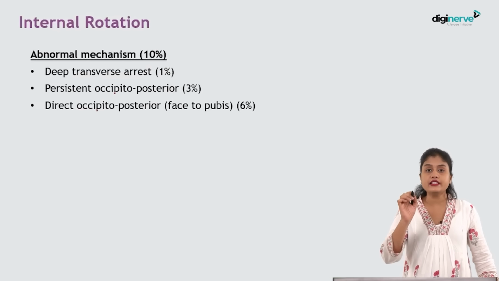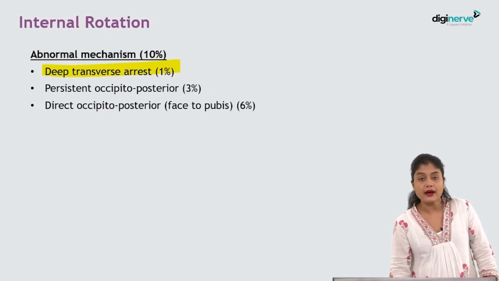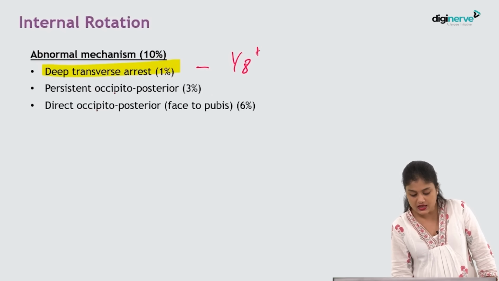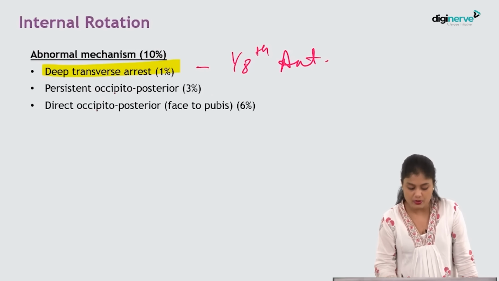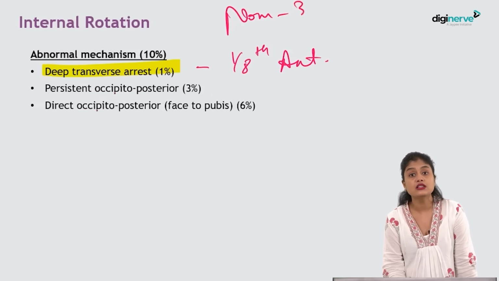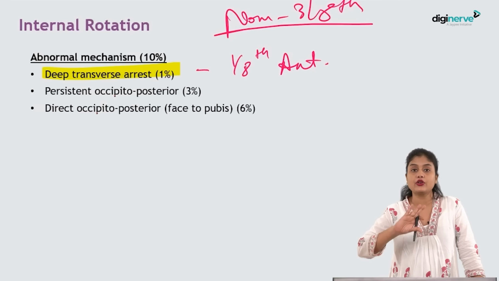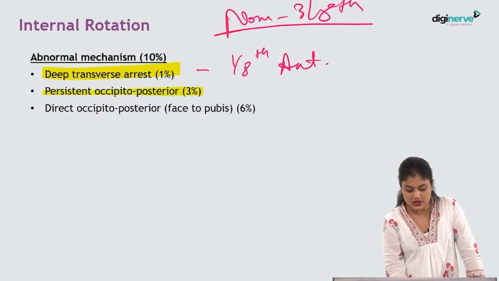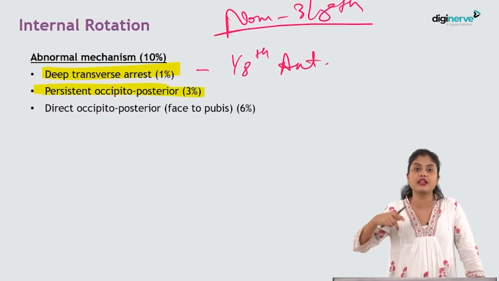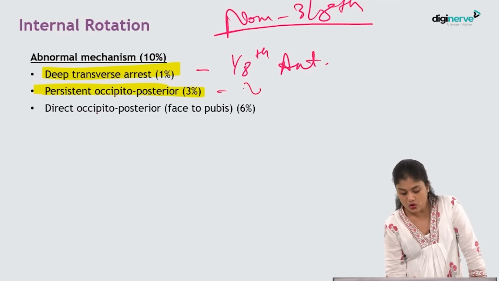So let us repeat the three different mechanisms. Either it will become deep transverse arrest by rotating 1/8 of the circle anteriorly. These are the abnormal mechanisms. Normally, usually it rotates how much? Normal rotation is around 3/8 of the circle, isn't it? But in case of deep transverse arrest, it rotates only 1/8 of the circle anteriorly. In case of persistent occipito-posterior, it will remain the same. Then what will happen? It is nothing but no rotation, isn't it? Here there is no rotation.